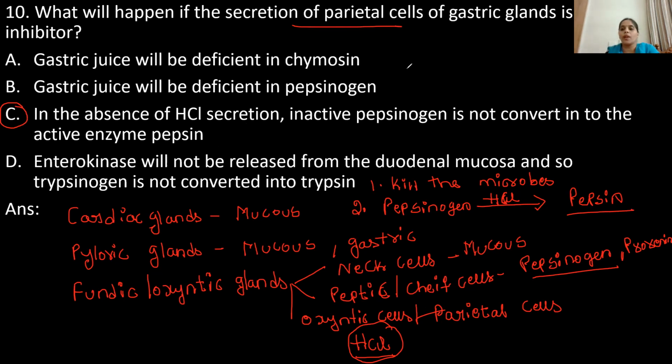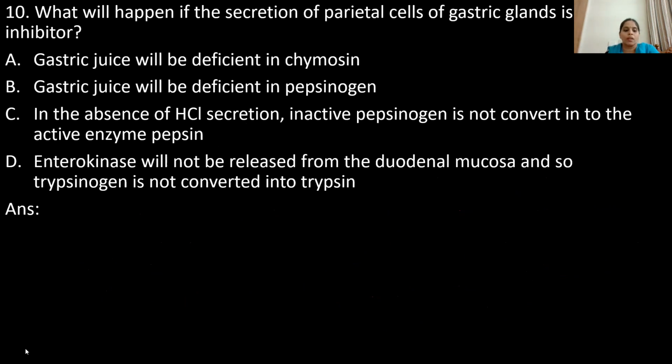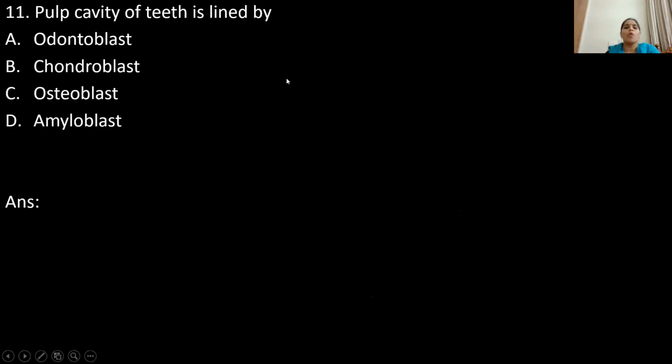Right. Let's move on to the next question, children. The 11th one. What is present inside the pulp cavity? Our tooth is lined by a membrane known as odontoblast. So here option A is correct. The cavity which is present inside the tooth is known as the pulp cavity. It contains odontoblasts, nerve cells, and even blood vessels are also present. Let's move on to the next question.